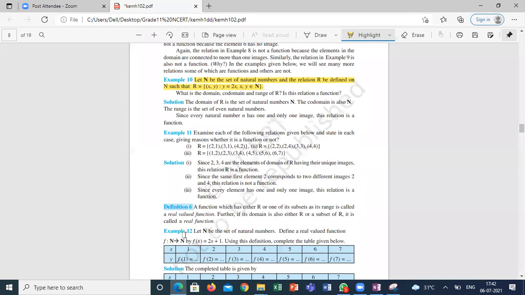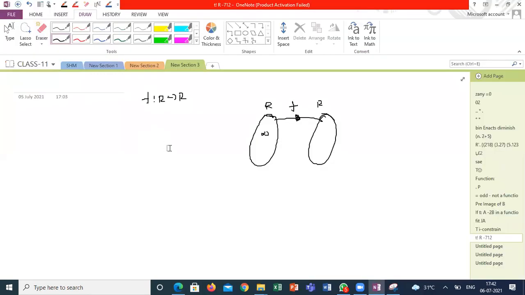Suppose I'm taking 2x plus 1, and f is defined from natural numbers to natural numbers, where (x, y) belongs to the function and y is 2x plus 1.